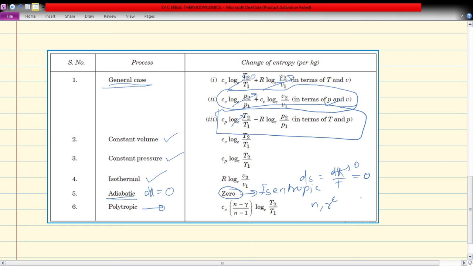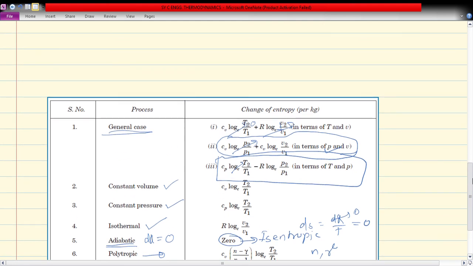So these are the equations for the change of entropy of a particular gas in a closed system.